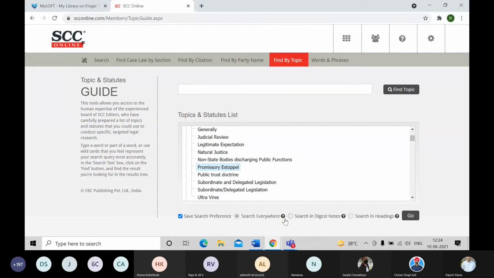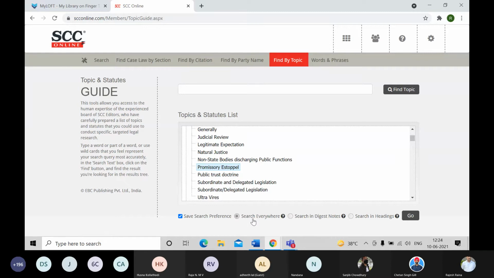On the bottom you can see it's showing me search in digest notes. If I choose this, it will show me only the Supreme Court digest notes. If I want to see these promissory estoppel judgments as well as the digest notes and High Court, tribunals, and Supreme Court also, then I'll select search everywhere.